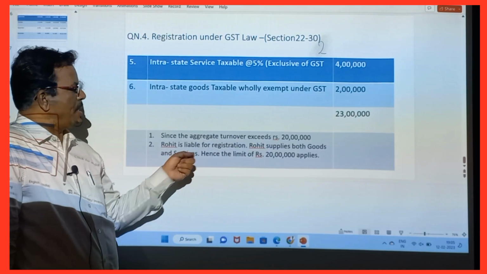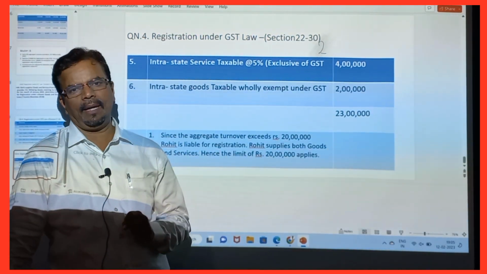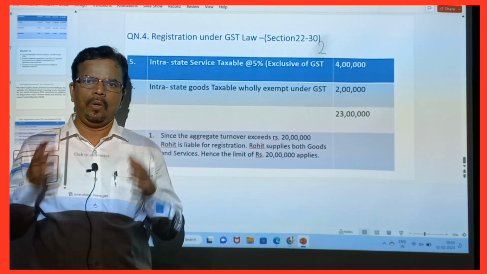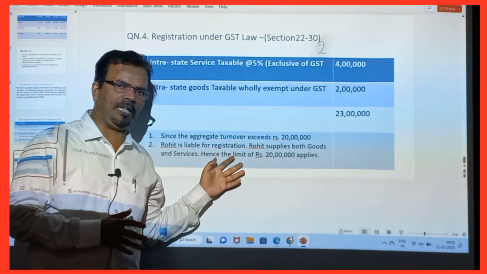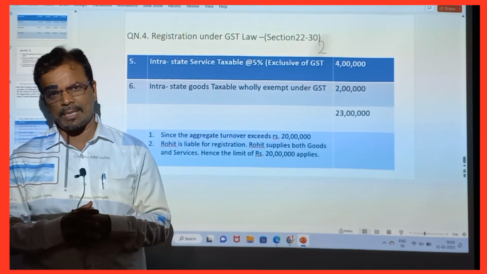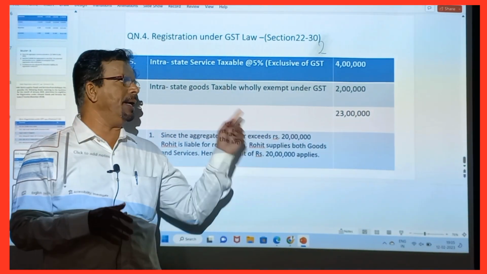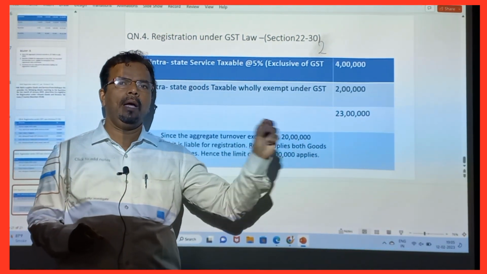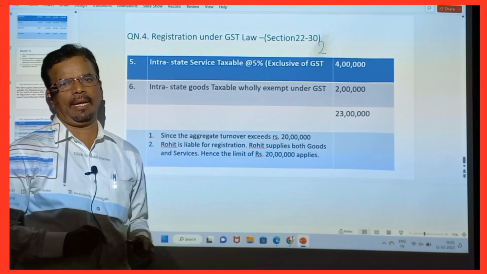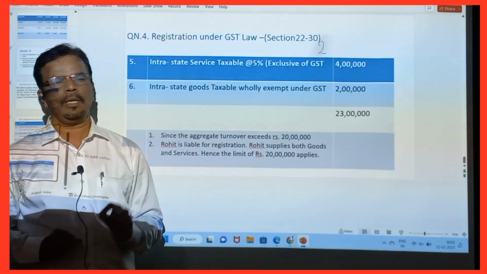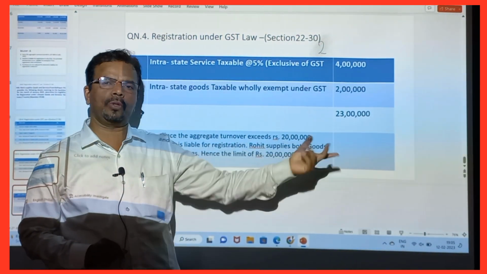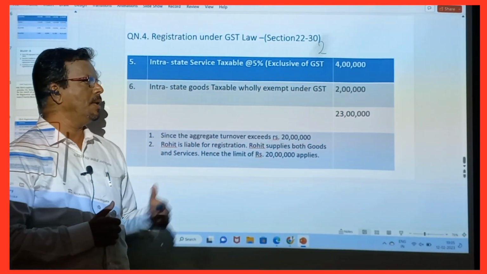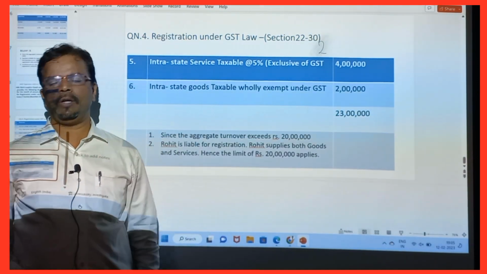Rohit supplied both goods and service. His limit is 20 lakhs. So whenever someone supplies both goods and service, in that case we take the 20 lakhs limit. If you provide only goods, in that case we have to take 40 lakhs. If providing both, then 20 lakhs. If providing goods only, then 40 lakhs. If giving goods and service both, then 20 lakhs. So he is providing both goods and service, so 20 lakhs. So he is liable for registration. Write this down, practice this. All the best for your exam.